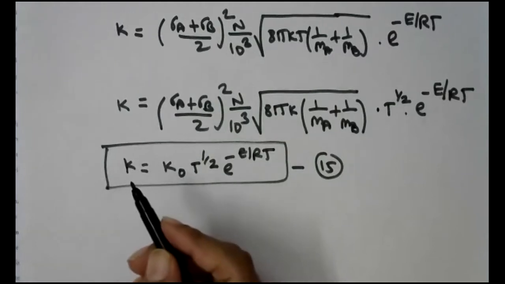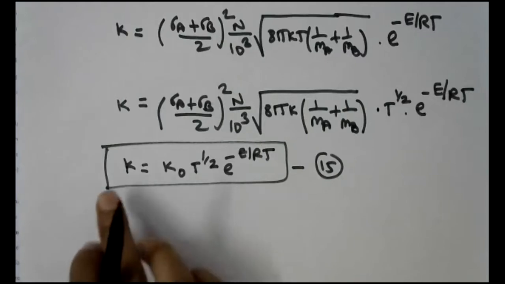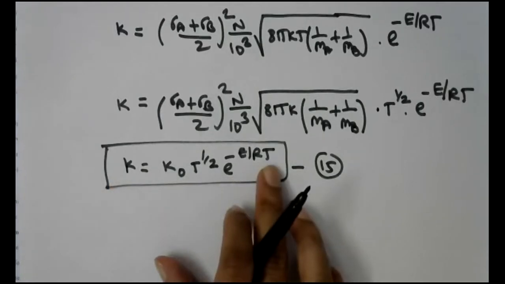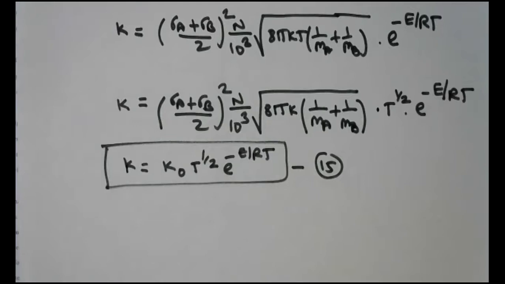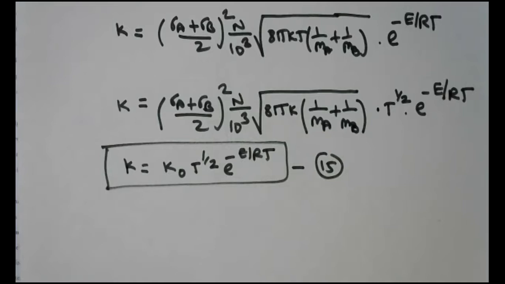based on collision theory. You must be able to recall, as per the Arrhenius theory, k is equal to k0 e raised to minus E by RT. Now, in case of the collision theory, this T raised to half is an additional term.